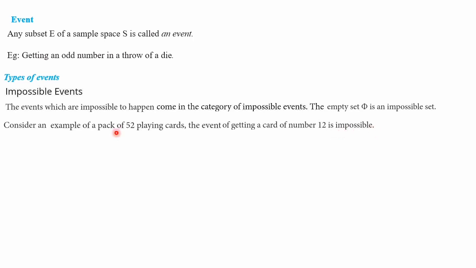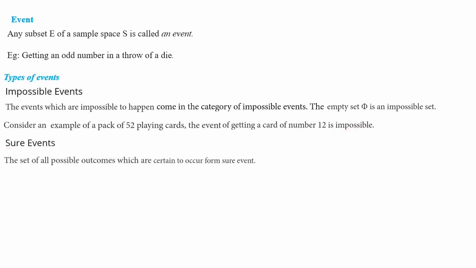As we know, in a deck of cards, there are 52 playing cards and number cards are from 2 to 10, 2, 3, 4 up to 10 only available. If you are asked to take a number card which is numbered 12, it is quite impossible because in a deck of cards, number 12 is not available. So surely it is an impossible event. This is impossible to happen.